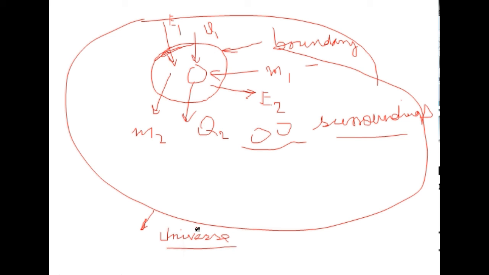Universe. So this is the simple concept of the system, surrounding, boundary, etc. There are different types of system that we use: open system, closed system, and isolated system. That will be studied in our next lecture.